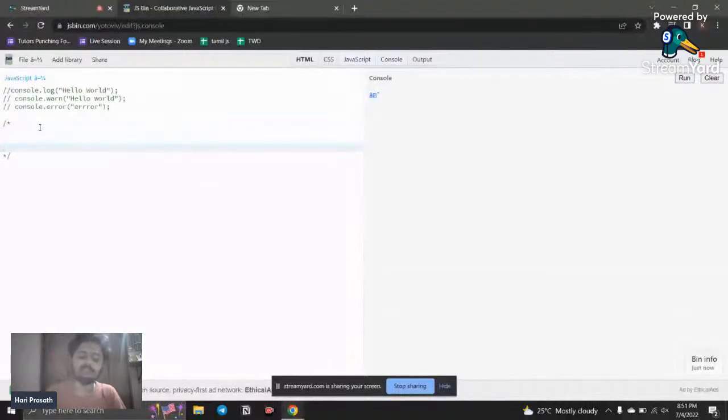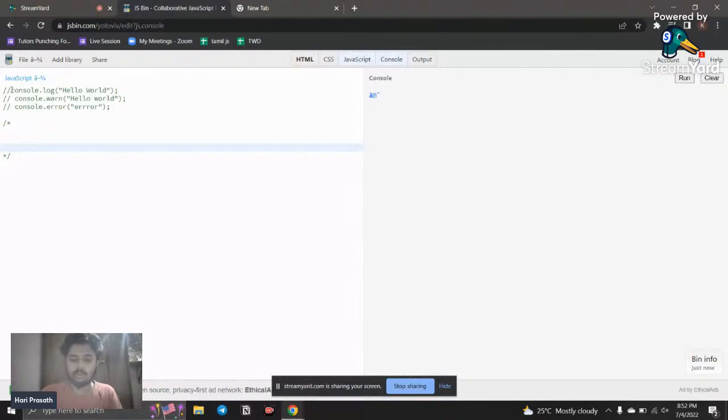What is the purpose of using comments? Why do I need to use them? There are many reasons. A comment is a way of writing clean code. For example, if I'm coding a JavaScript page with thousands of lines of code, we can separate it with comments.